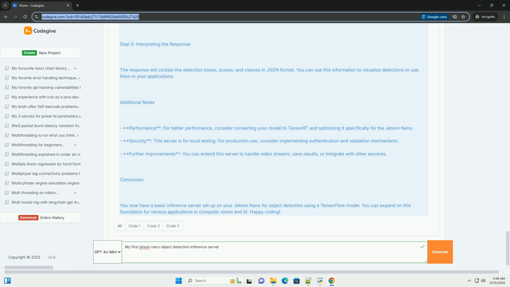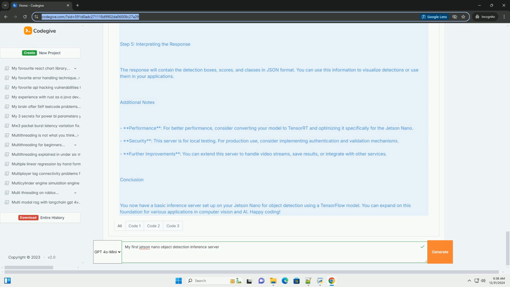Conversion to TensorRT can be done using TensorRT APIs or by using the tf.experimental.tensorrt module if you are using TensorFlow. The conversion process is beyond the scope of this tutorial, so we will assume you are using the TensorFlow model directly for now.